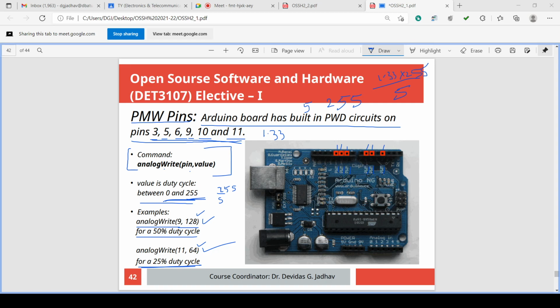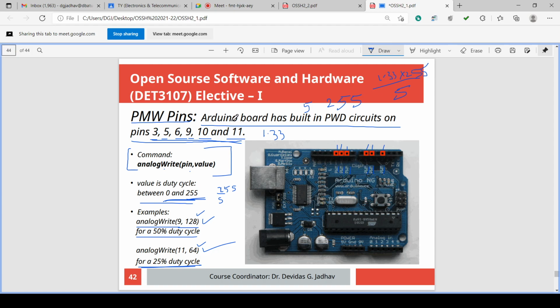So it is very simple. First we have to see the range. For analog, 5 volt; the digital range is 255. Therefore, for 5 it is 255. So for whatever our voltage, we calculate the number, and that number we have to use in analog write, on one of the 6 pins, and those 6 pins are 3, 5, 6, 9, 10, 11.